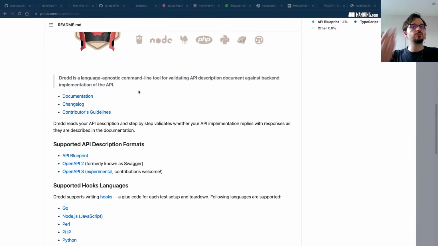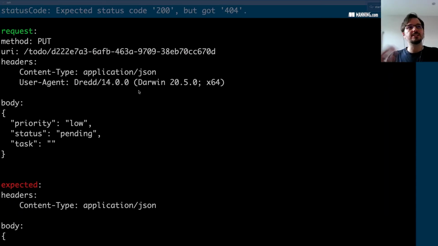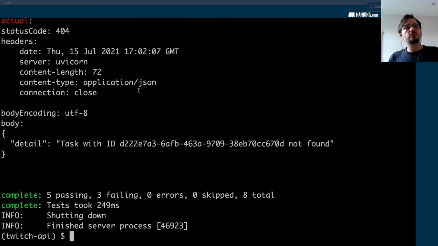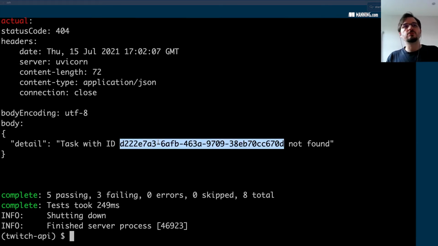So the to-do/to-do task ID, and they're failing because Dredd is trying to request the details of a specific task, and that task doesn't exist. So we have to find a way to tell Dredd to create a task and hold that ID in memory and reuse the ID when it performs actions on the task.